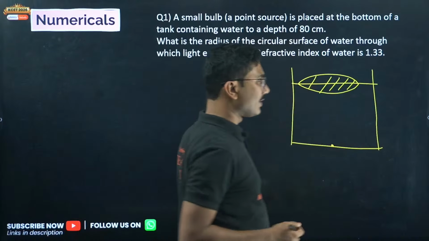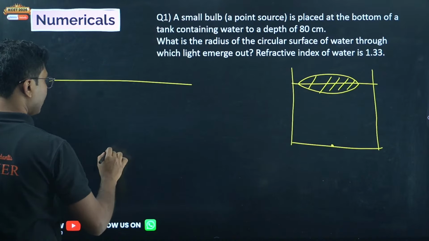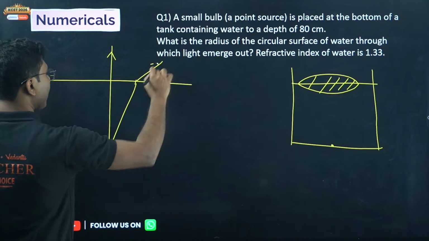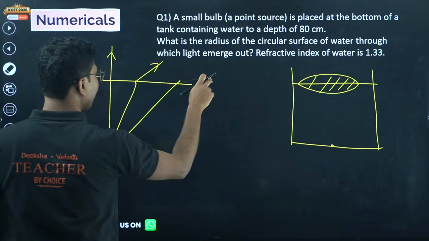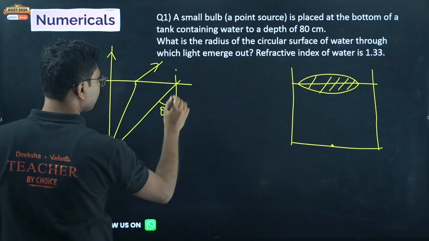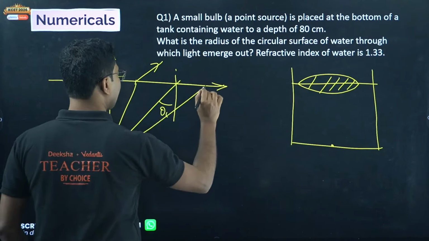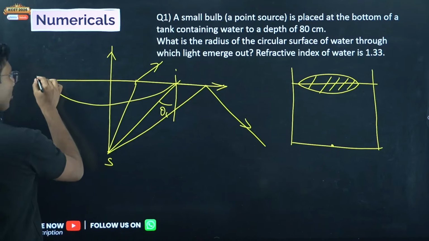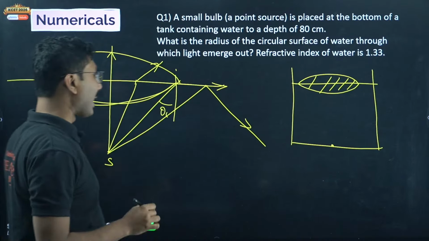So what is happening first? Let us understand. So here we have a tank of water, we have a source. So what will happen? One ray will go like that, some ray will go like that, and the last ray that will go will fall with an angle of critical angle. And when the angle is equal to critical angle, then it will pass grazing. Any light which is falling at an angle more than this angle, it will come back. So you will see only this much on both sides of the tank. This is how you observe a circular pattern on the water.